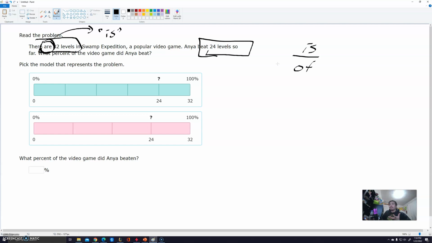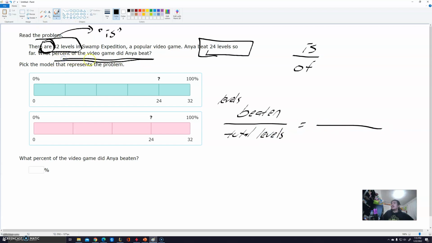Here, there are 32 levels. Anya beat 24 of them. So here we have the levels beaten out of the total levels, and we're trying to find the percentage of the game that Anya beat. Percentage means something out of 100, so we're looking for the percentage of the levels beaten.